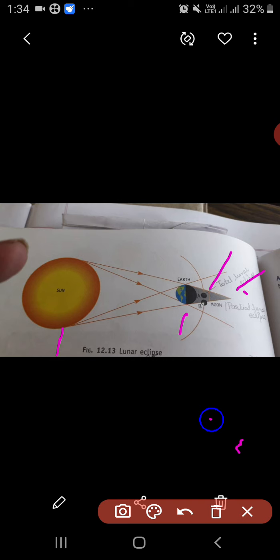So when a lunar eclipse occurs, its bright side faces the earth. So a lunar eclipse occurs on a full moon day, that is Purnamashi, and we also have Rakhi on Purnamashi day, during the full moon day. Is it clear children?